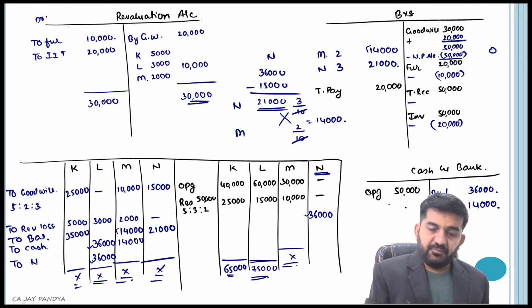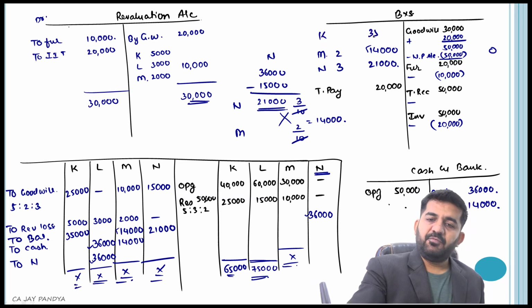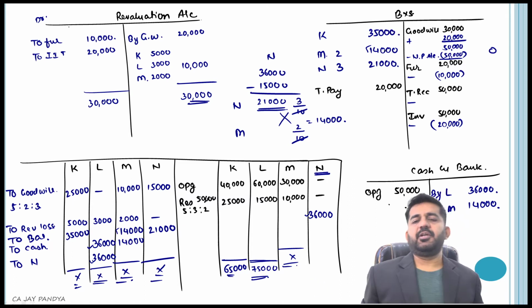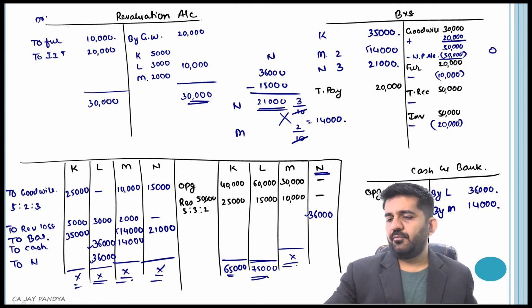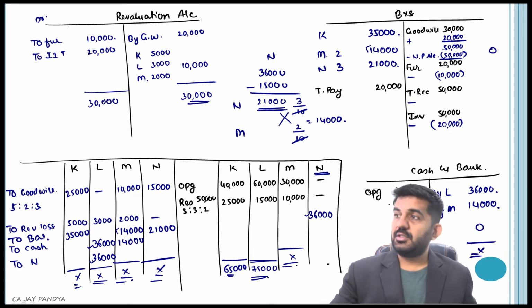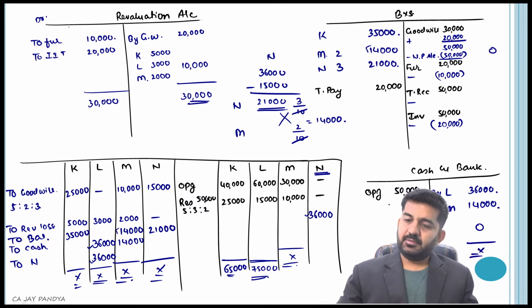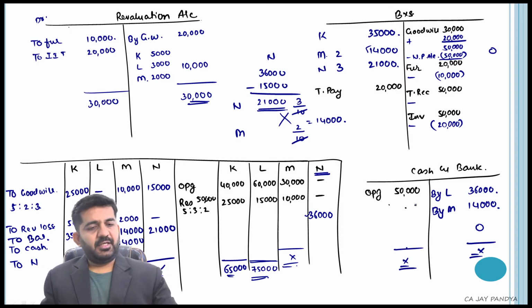Is it 35,000 debit effect? 35,000 credit effect. So I have tallied my capital account. This is what is going out, 40, and this is, I think, 0. Is the cash balance becoming 0? So this is automatically tallied. Is it alright? The cash account is automatically tallied.